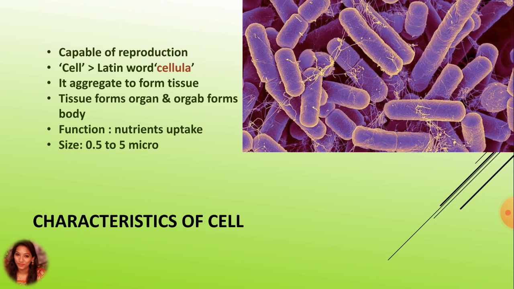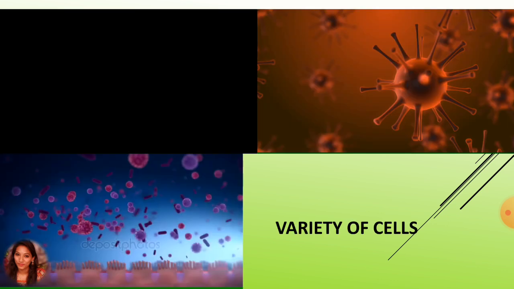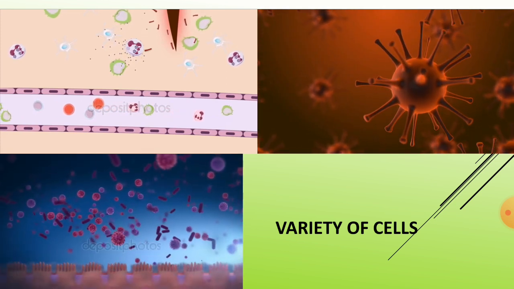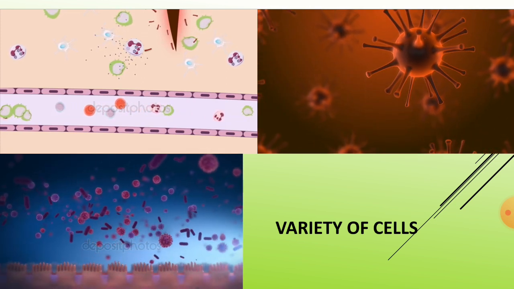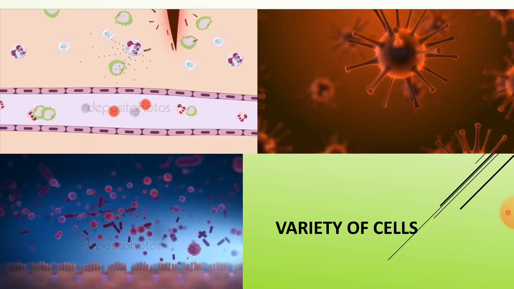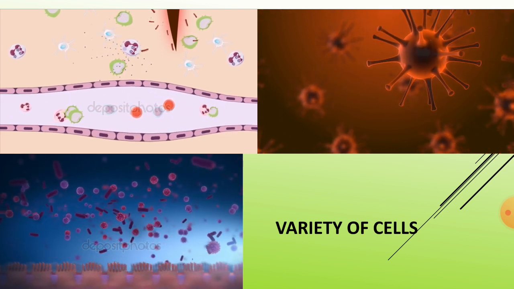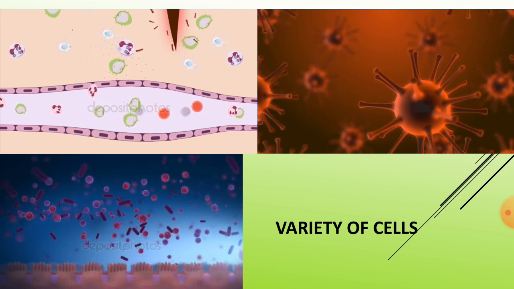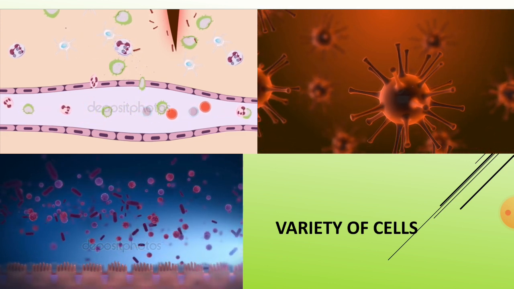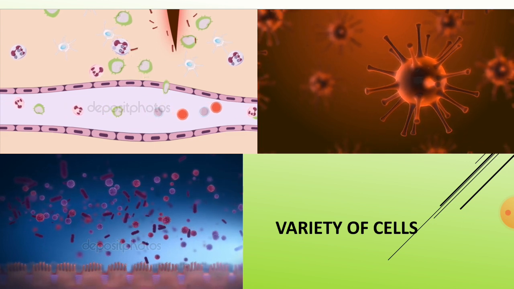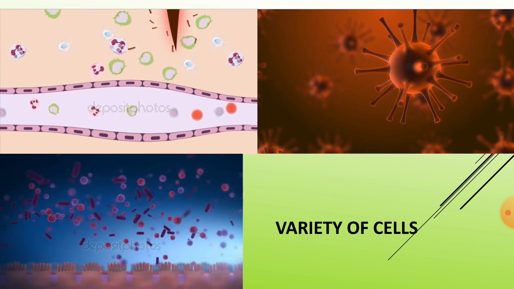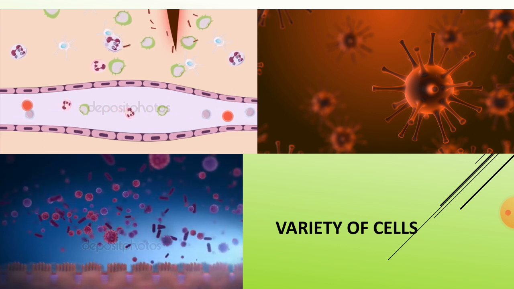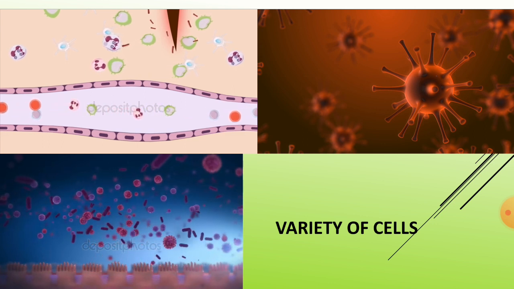Examples of some prokaryotic cells are bacteria, some spirochetes, and the mycoplasma, or PPLO, which means pleuropneumonia-like organism. Here most prokaryotes have a peptidoglycan cell wall and many have polysaccharide capsules.